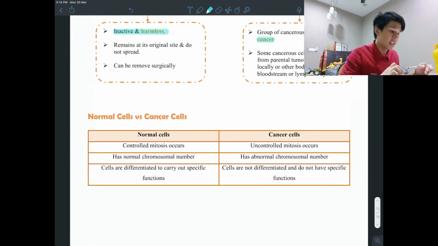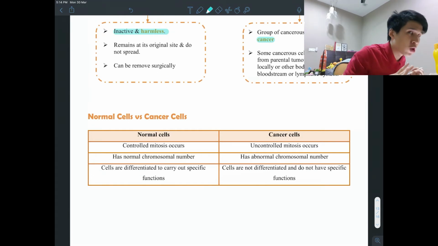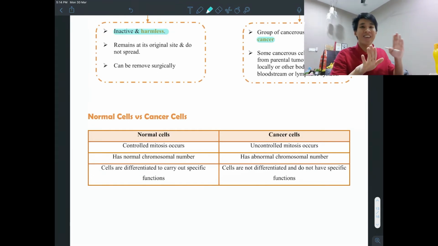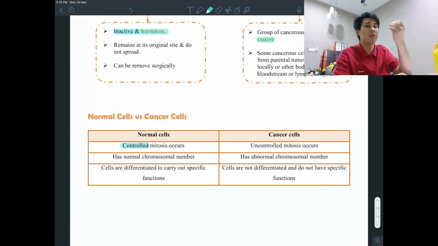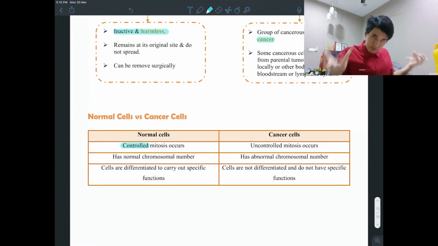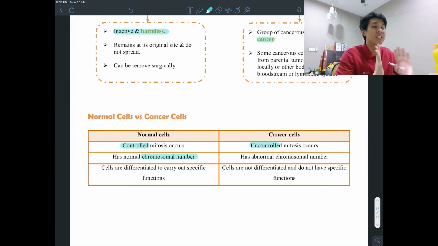Last thing for cancer is questions might ask you to compare normal and cancer cells. What's the difference between these two cells? So number one, normal cells have controlled mitosis. So if one cell is damaged, they will just undergo mitosis once to replace the damaged cell. Whereas cancer cells, they will have uncontrolled mitosis.